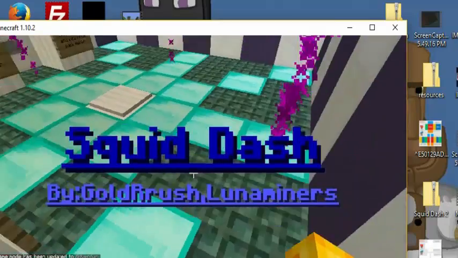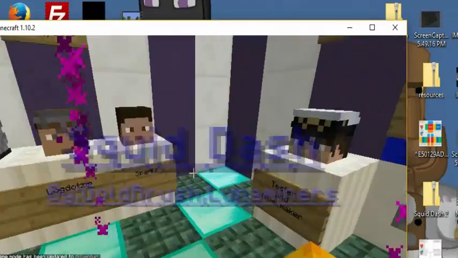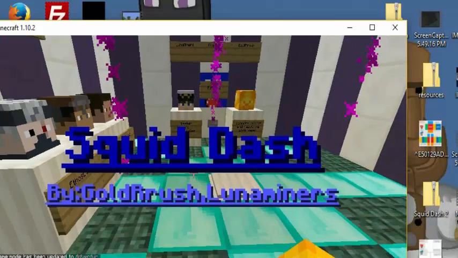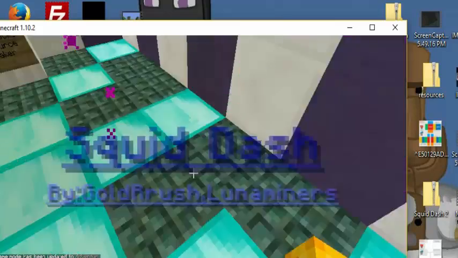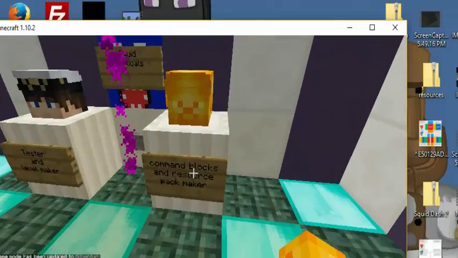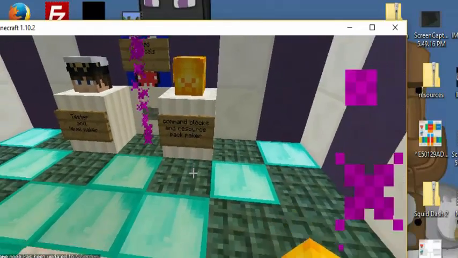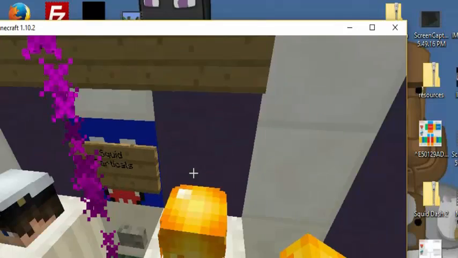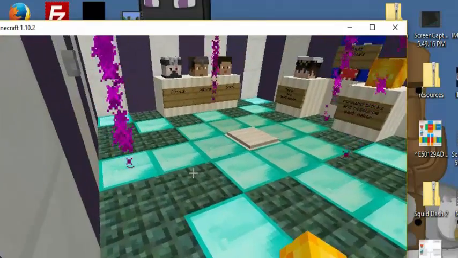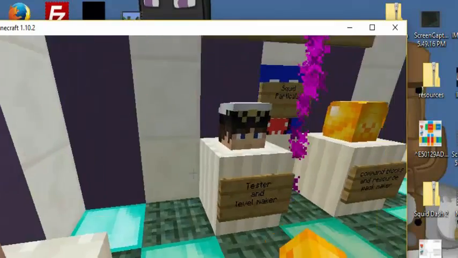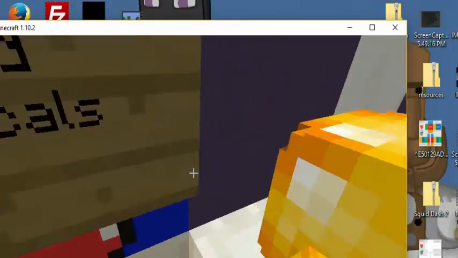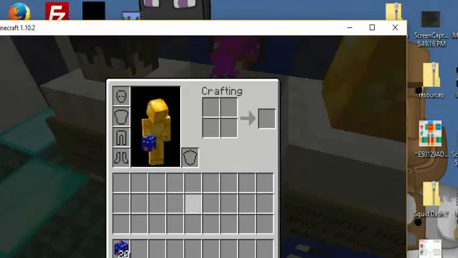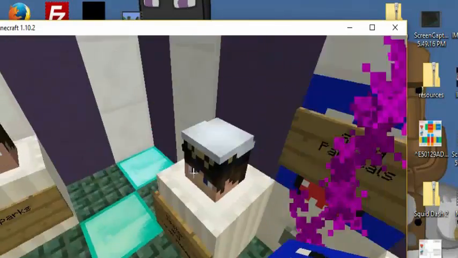It took a pretty long time. He did all the testing and level making. He just designed the levels. I put them into command blocks. I did all the command blocks and resource pack making. Once again, you don't actually have to download the resource pack. It's implemented into the game. So as you can see, these little guys here, that's not an actual thing. It's blocks. That's so cool.